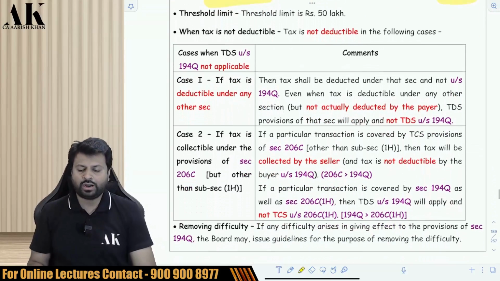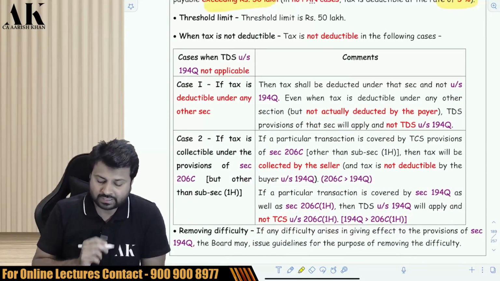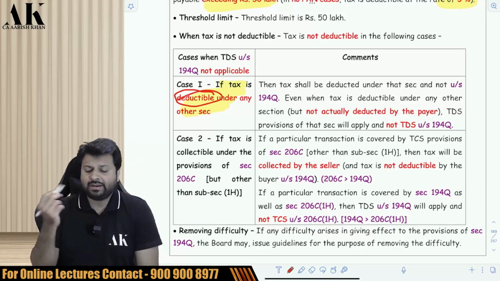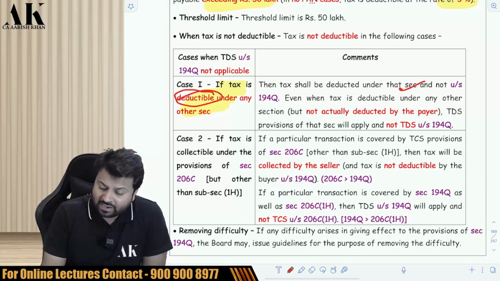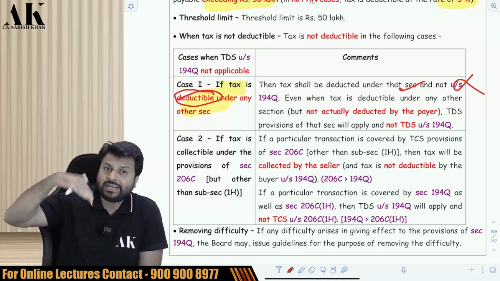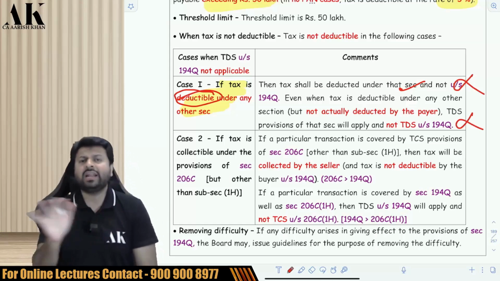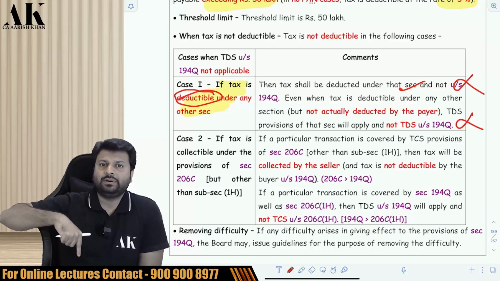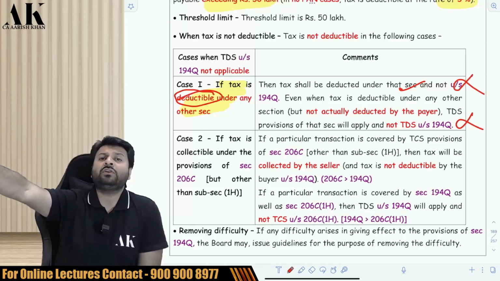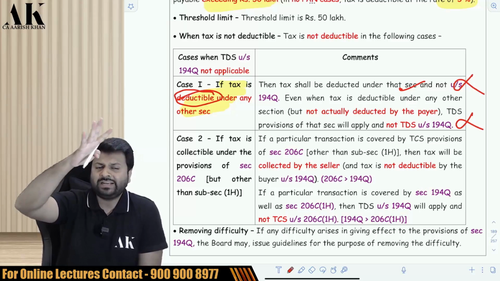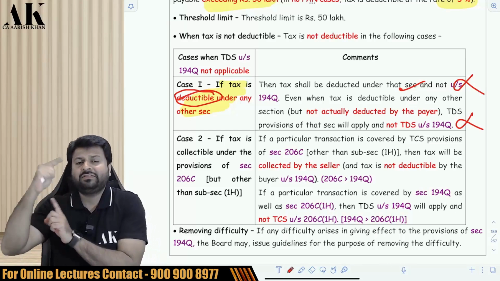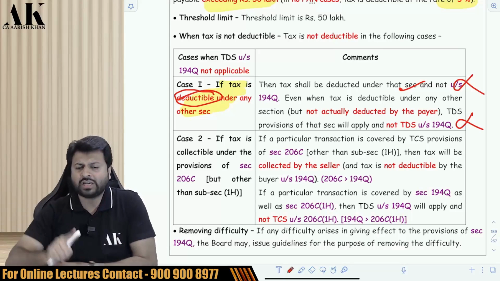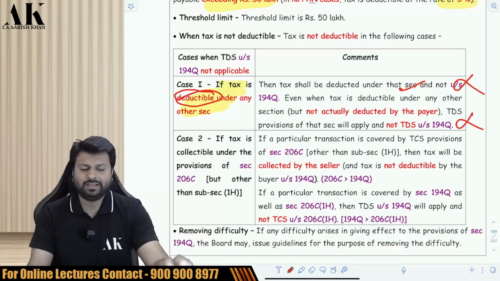When this section is not applicable, this section is not applicable in some circumstances. If tax is deductible under any other section, whether deducted or not deducted, it doesn't matter. Even if it is deductible under any other section, then 194Q is not applicable. Suppose tax is deductible in 194O, then this section is not applicable. And whether tax is deducted in 194O or not deducted in 194O, it doesn't matter. Just if it is deductible in another section, then the provision of this section is not applicable.